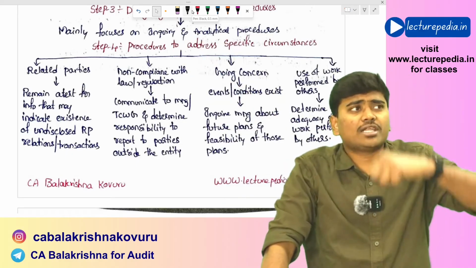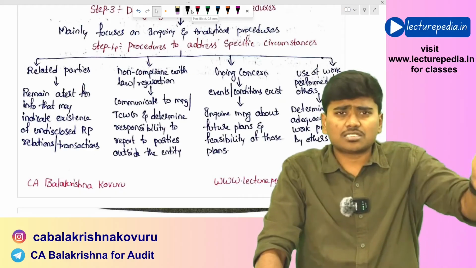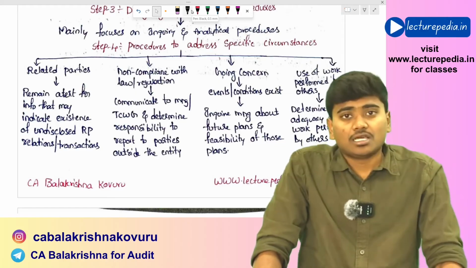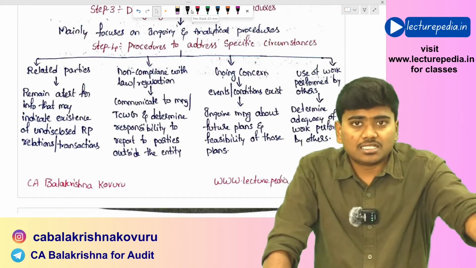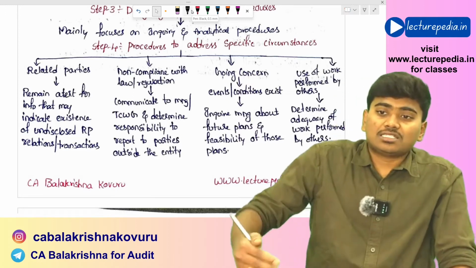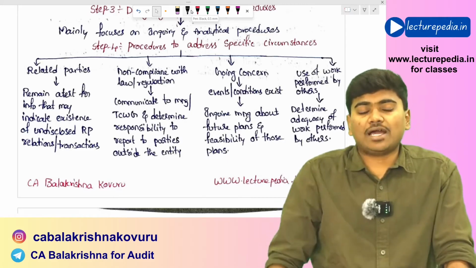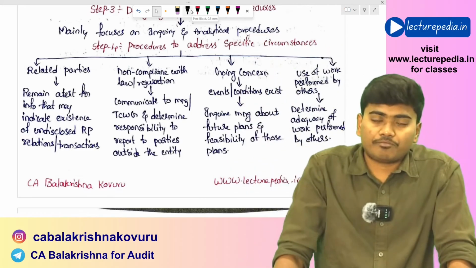Generally, in case of audit, as per SA 250, if there is non-compliance of law or regulation, you will be reporting it in the audit report, right? In the same way here also, you need to determine whether there is any requirement to communicate this non-compliance with any third party. Hope that is clear.